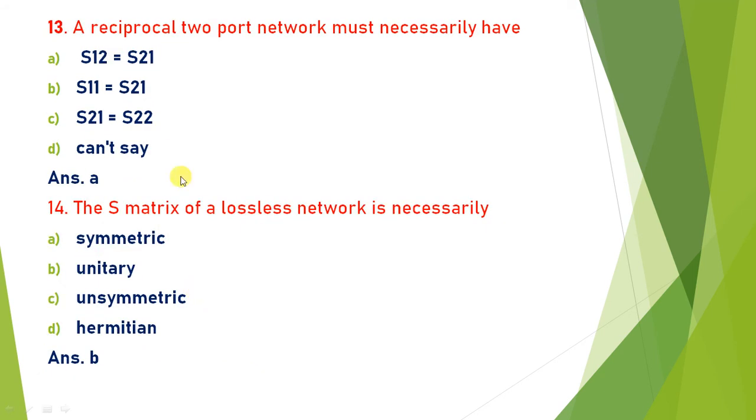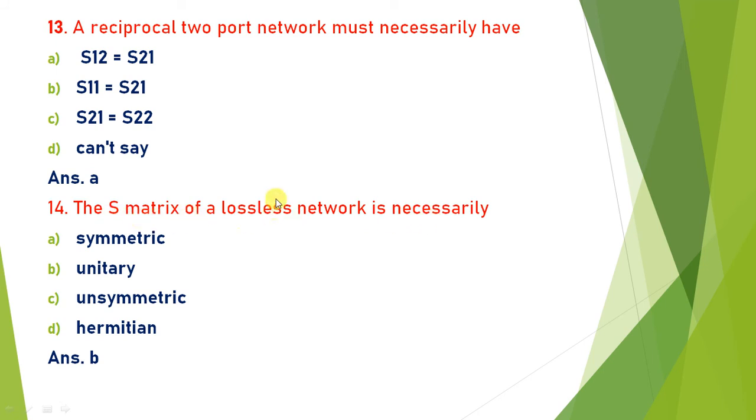Okay. A reciprocal two-port network must necessarily have, for any network to be reciprocal, S12 is equal to S21. Okay, that is the condition. Similarly, S21 is equal to S12, S31 is equal to S13, S24 is equal to S42 for the three-port network, but for the two-port network, the diagonal elements must be the same. So S12 is equal to S21. So that is satisfied by option A. So answer is A. S12 is equal to S21. The S matrix of a lossless network necessarily has.